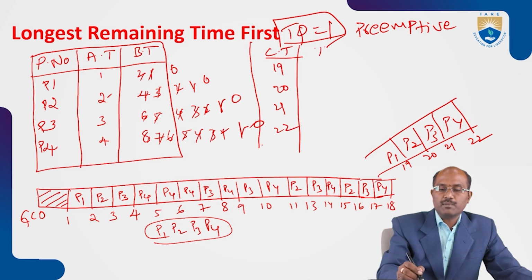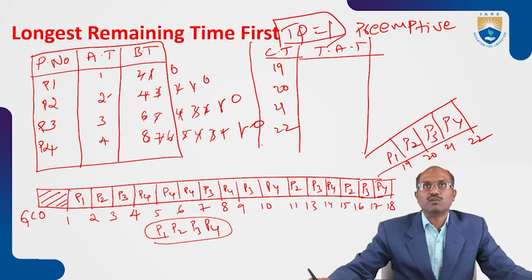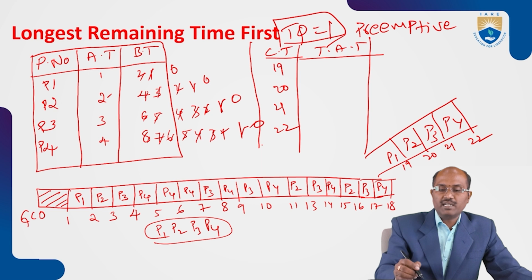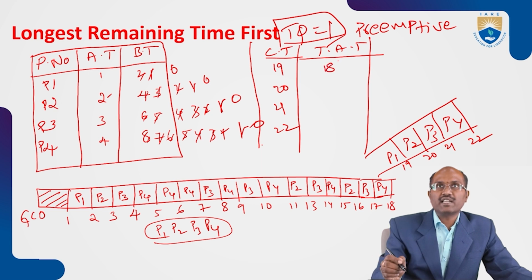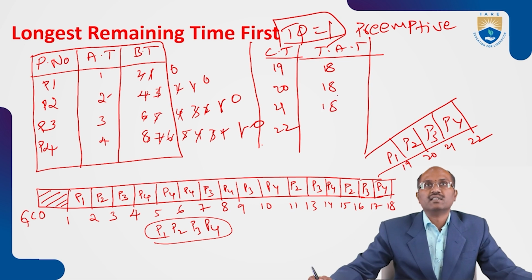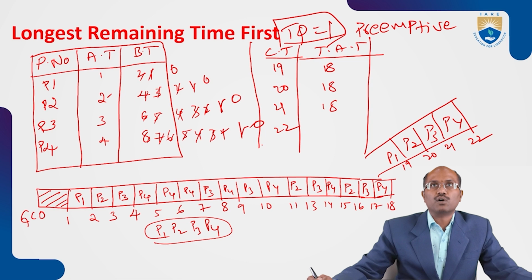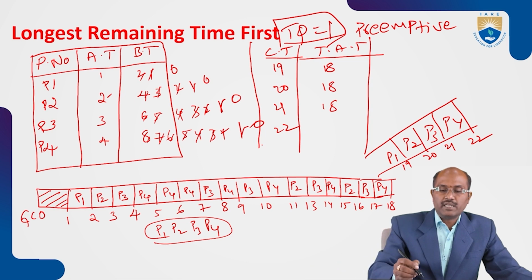Now turnaround time. Completion time minus arrival time is the turnaround time. So completion time minus arrival time: 19 minus 1 is 18, 20 minus 2 is 18, 21 minus 3 is 18, 22 minus 4 is 18.